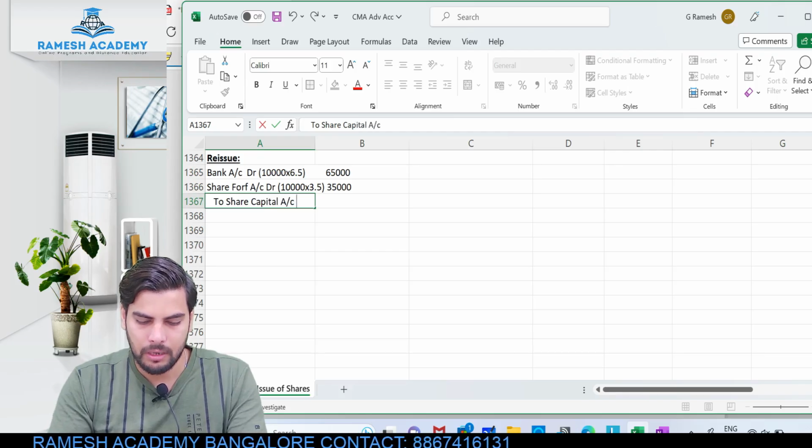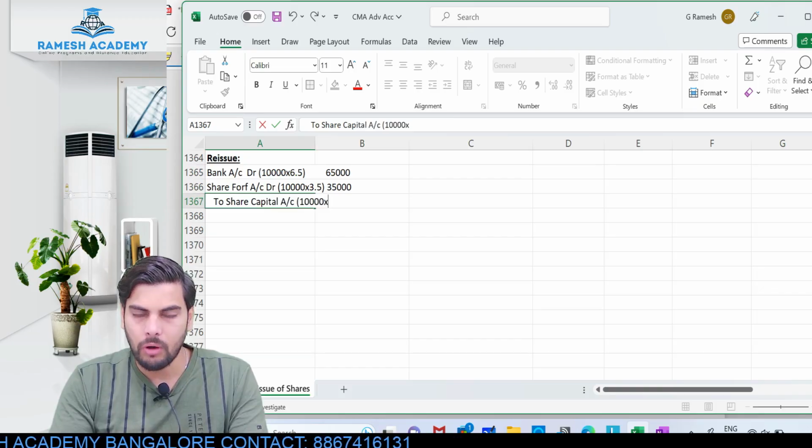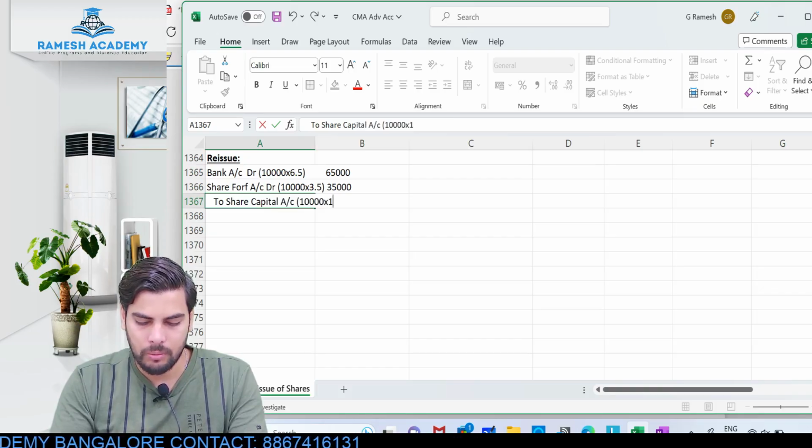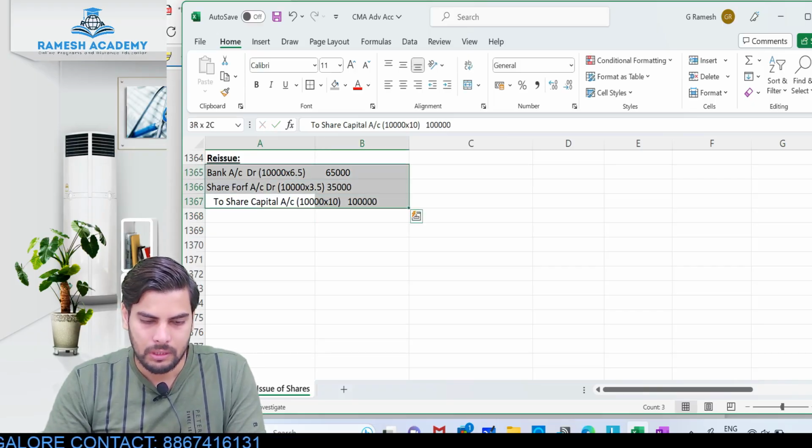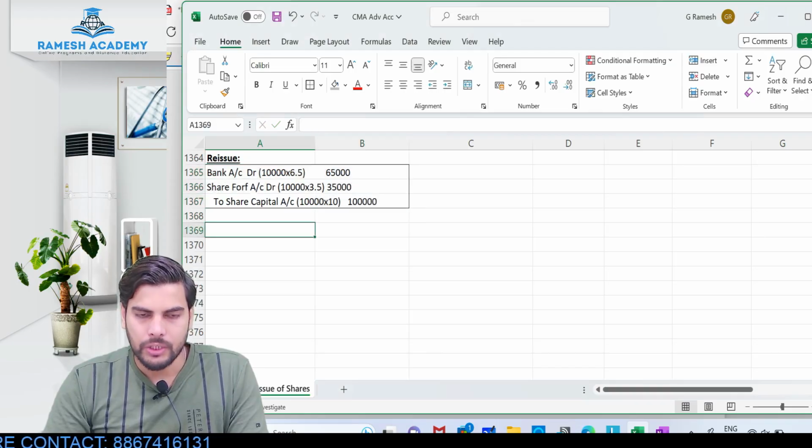To share capital account. So share capital account will be credited to the extent of nominal value. How much is the nominal value? Nominal value will be 10 rupees. Okay, so this would be 1 lakh. This is the entry for reissue.